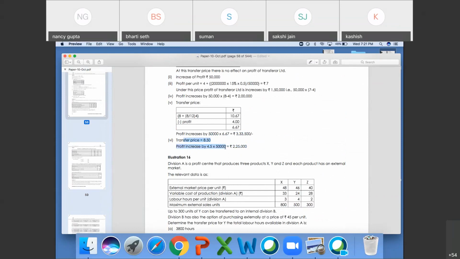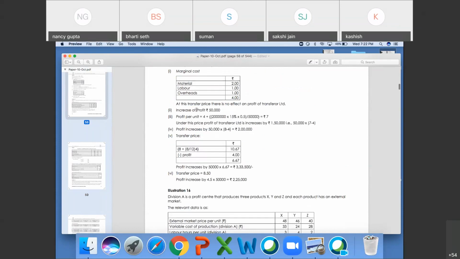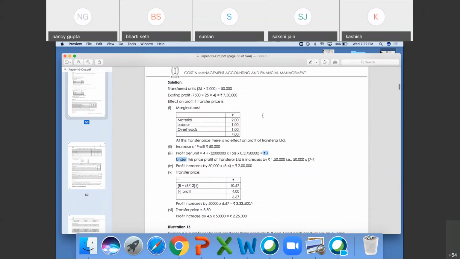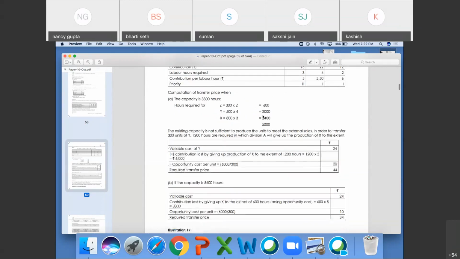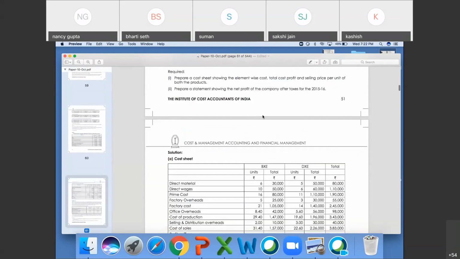Increase इन्होंने बोला है. Actually, this confusion, I was already informing you all that this question is practically not going to come in your exam because there is lots of confusion here. Profit increase, profit increase, profit increase, and somewhere it is only increase in profit. Profit per unit is given here, no increment is given, so little bit confusion is there. You have to clear with practical portion only. Don't you worry about that. Okay, moving towards next.